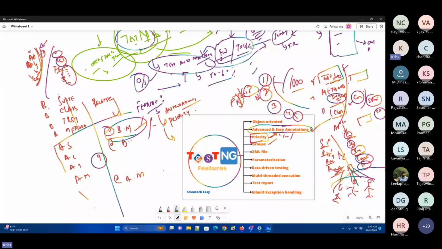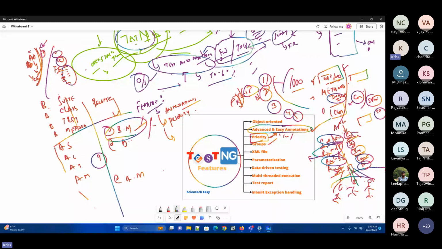Means I have smoke test cases 100, and I have another regression test cases 25 or 30. Now I'll call this particular set of test cases for the execution. So either I can execute the smoke cases or the regression cases, means grouping certain test cases under a particular group, having a specified reason for it. Hey, these all belong to the login functionality, so all those particular test cases will be executed.